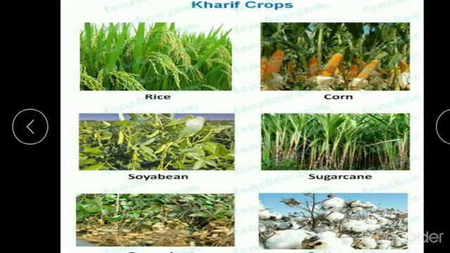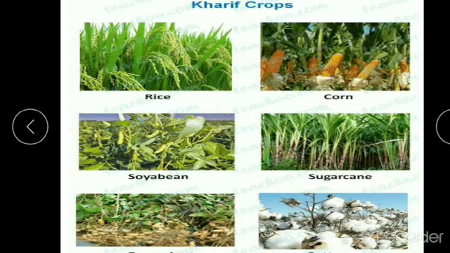Kharif crops are the crops which are grown in the summer season. For example, rice, corn, soya bean and sugarcane are the examples of kharif crops, which are grown in the summer season. So in today's class we are going to see the plantation.